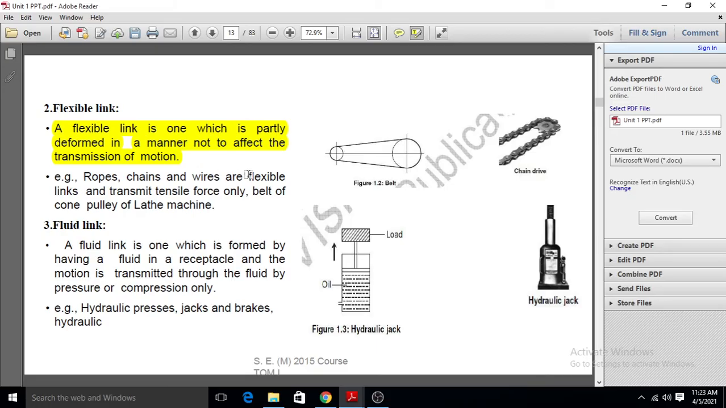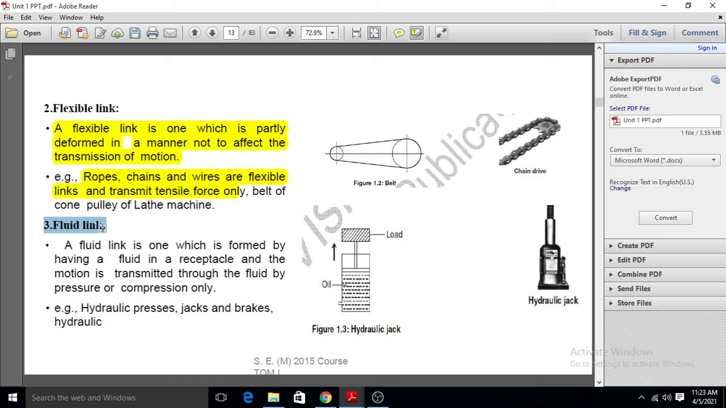Means if we transmit the motion by using a belt drive or a rope drive, there will be no change in the transmission of the motion, but its size and shape will change. So this is called the flexible link. What is a rigid link? A rigid link will not change its shape and size while transmitting the motion, but a flexible link will transmit the motion by changing its shape and size, without affecting the transmission of the motion. Examples of flexible links are rope, chain and wires, which transmit tensile forces. So examples of the flexible link are chain drive or belt drive.